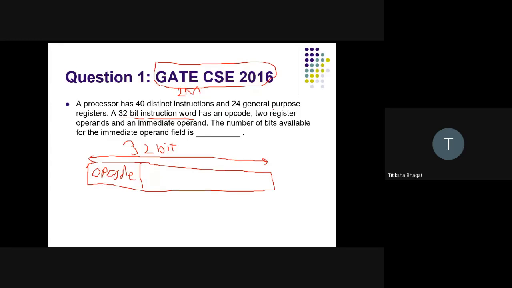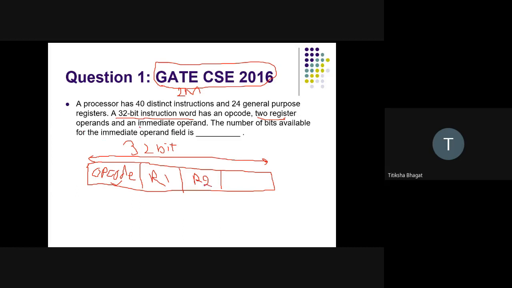Next, what it says is that the instruction has an opcode. It has two register operands. So we will have one operand and we will have another operand. Two register operands means this is register 1 and this is register 2. So these are the two register operands.